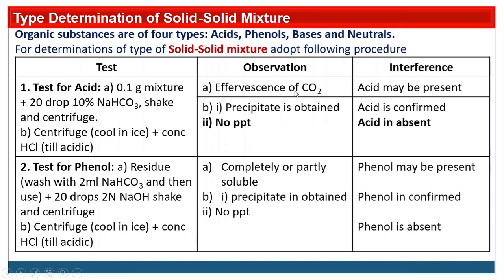So if effervescence of CO2 is there, then the inference is acid may be present. After centrifugation, just cool it in ice and add 2-3 drops of concentrated HCl till acidic. So if the precipitate is obtained, it means that acid is confirmed.